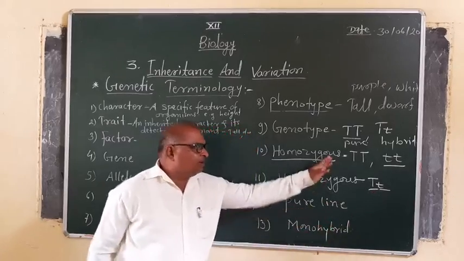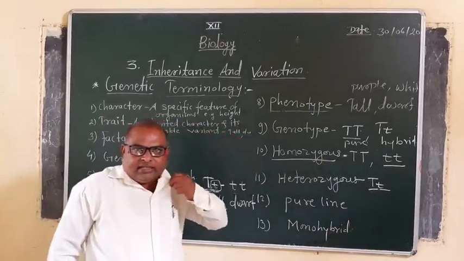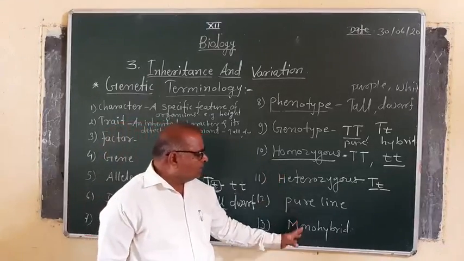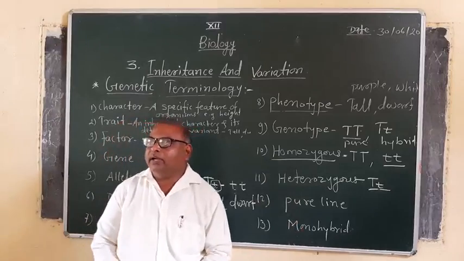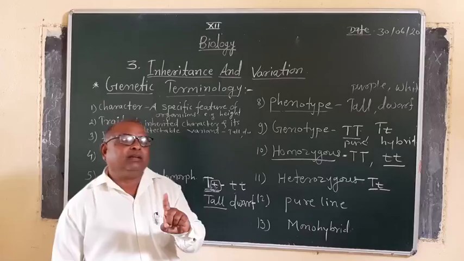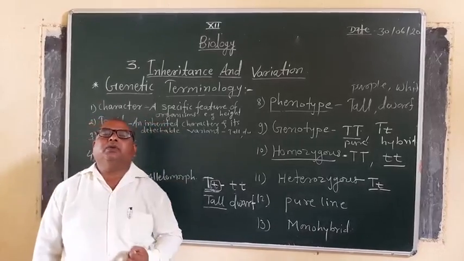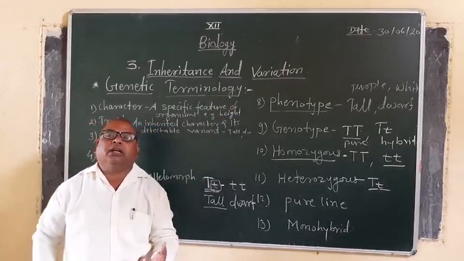Pure line is the same term: whenever homozygosity is there, pure line varieties are created by the homozygous organism or plant. And the last term, monohybrid: mono means one, and hybrid means a combination of two different characters, that is, one dominant and another recessive.